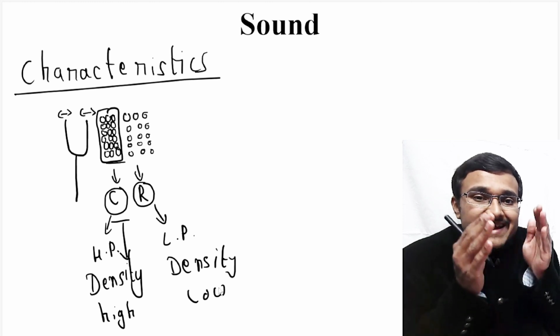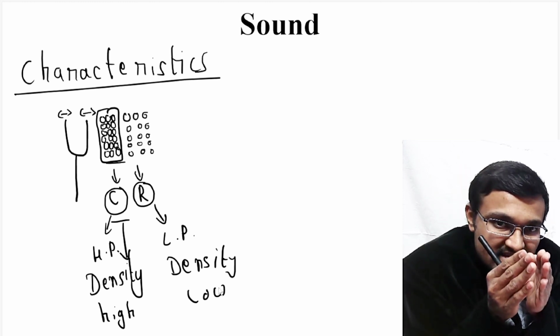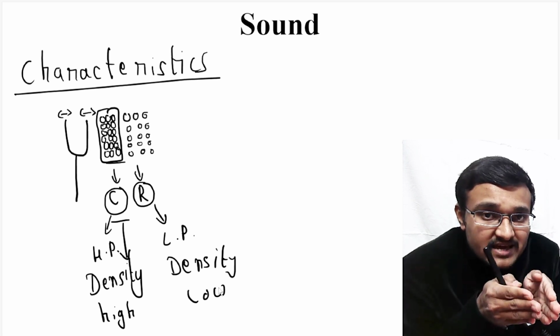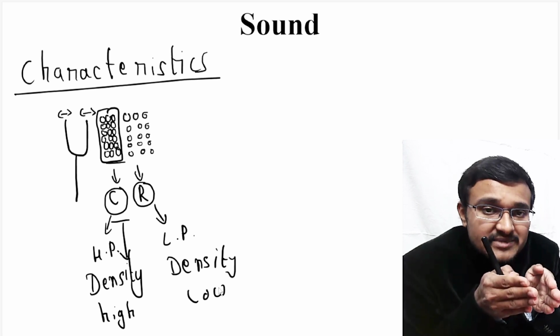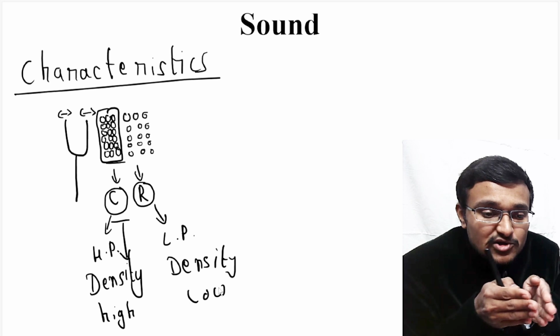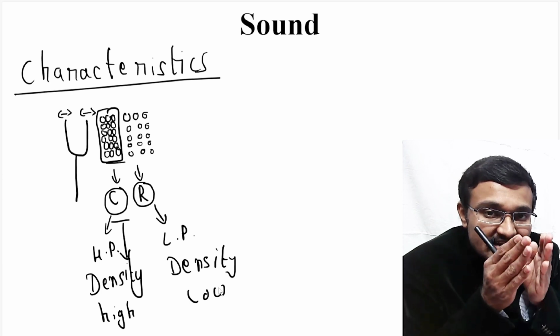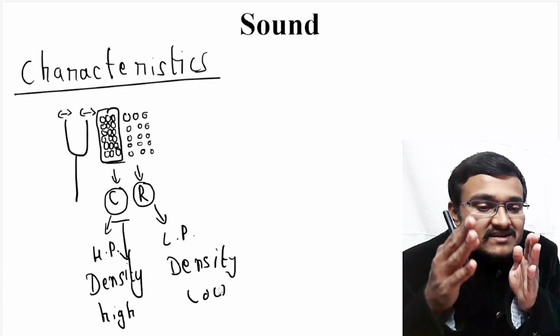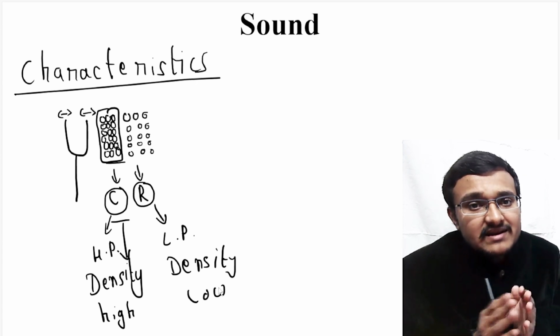The air molecules have been compressed into a smaller volume at the compression region, hence the density is higher there, and in rarefactions the air molecules have less pressure, hence their density will be less.